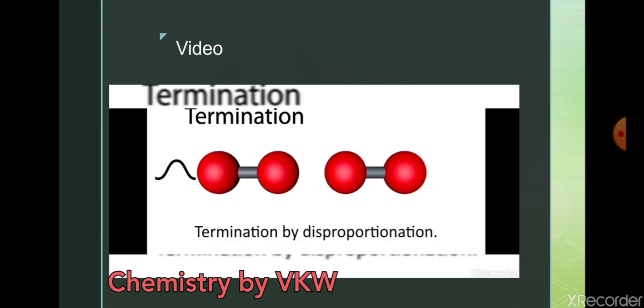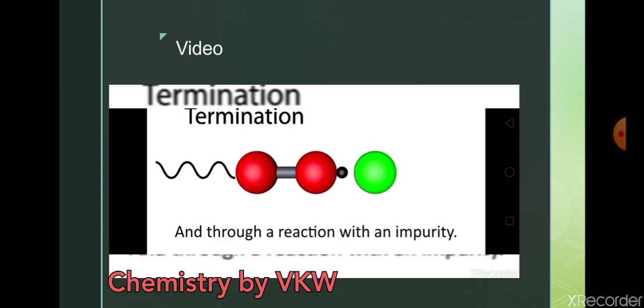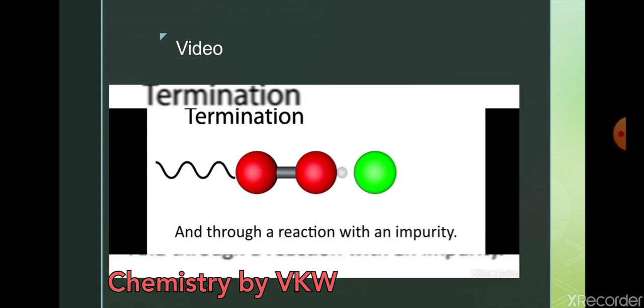Termination by disproportionation: a double bond and a single bond are there. And the third one is with impurity. So these are the 3 methods, just for your extra knowledge or your competitive exam. Just now we have seen them in the video. According to our syllabus, we only have to study the first one.